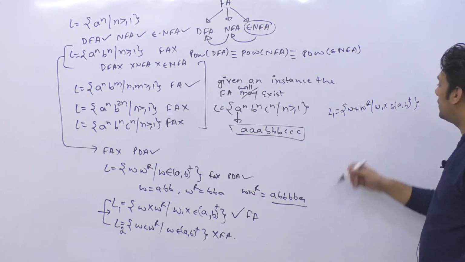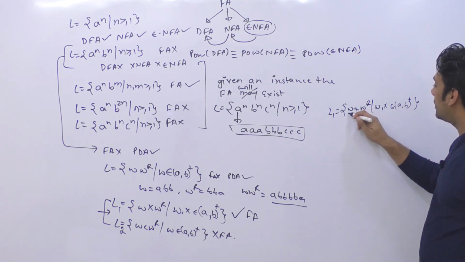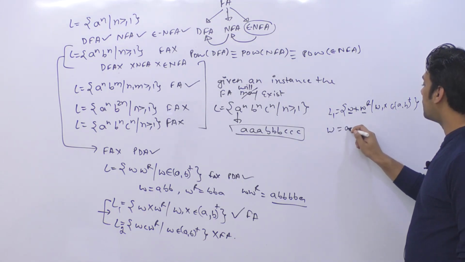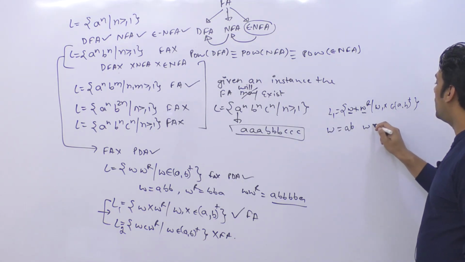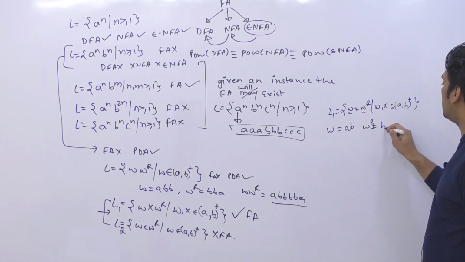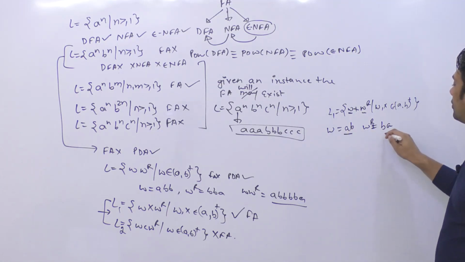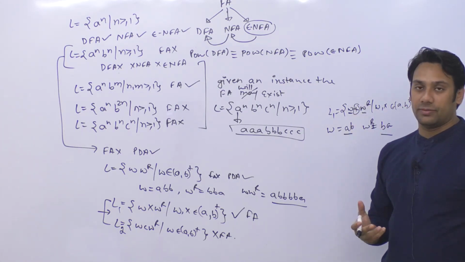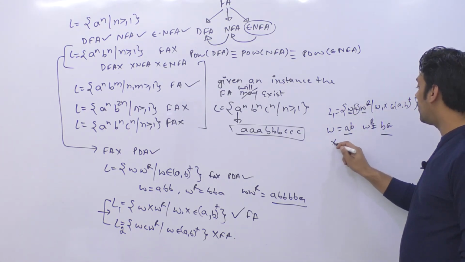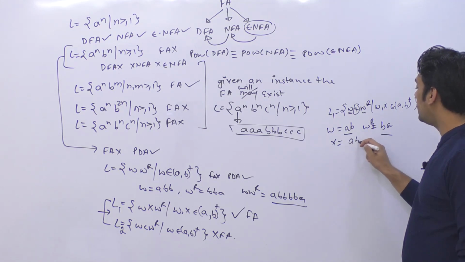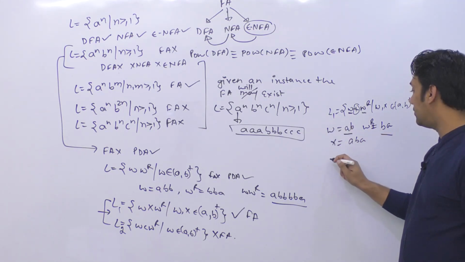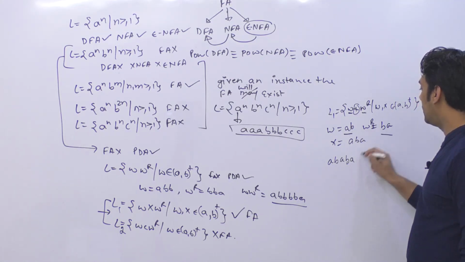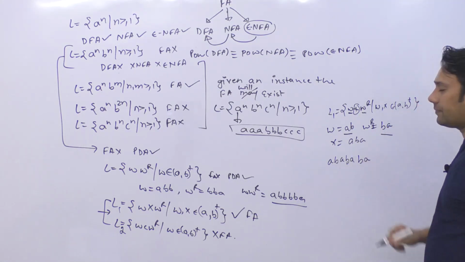Now in this language, if you look at this W and WR, that means this is the reverse. That means if W is AB, then WR will become BA. Okay, if W is AB, WR will become BA. And this X is any combination of A and B, correct? So let us suppose your X is ABA. So that means your entire string will become W, which is AB, X is ABA, and WR will become BA.